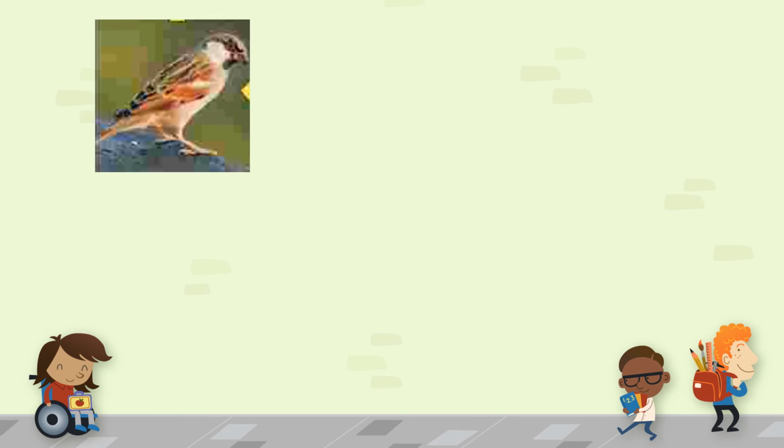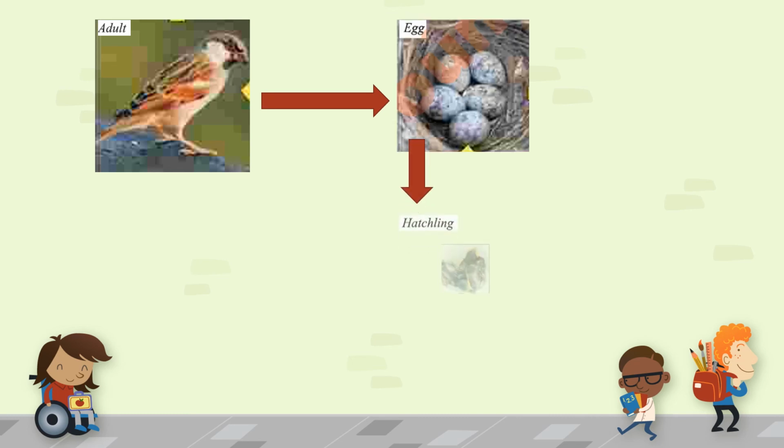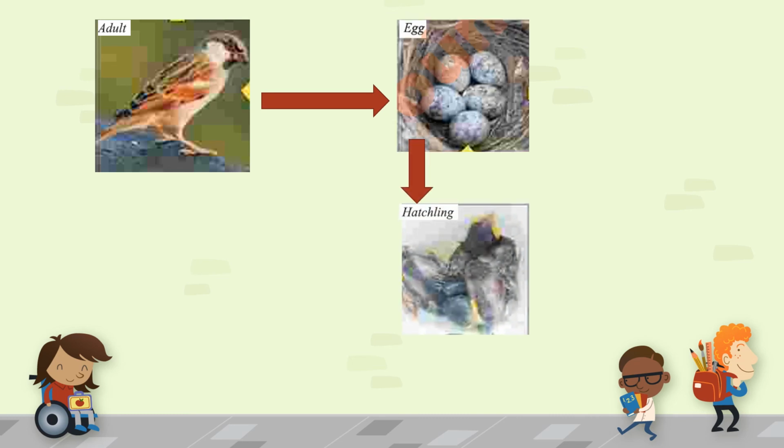Now, how do sparrows have their life cycle? It is an adult sparrow, and this adult sparrow lays the eggs, and small tiny birds hatch out of these eggs. These are called hatchlings, tiny birds without feathers.